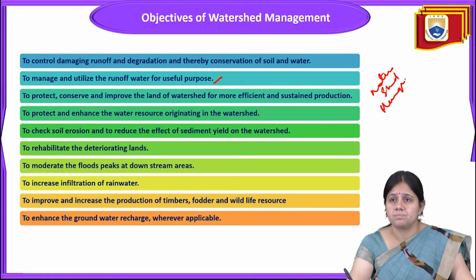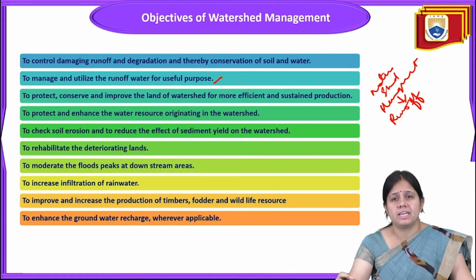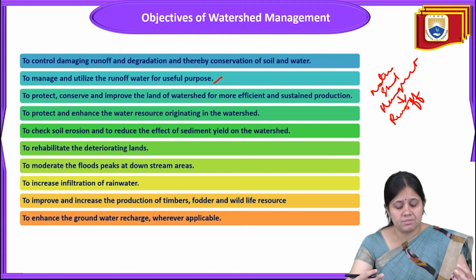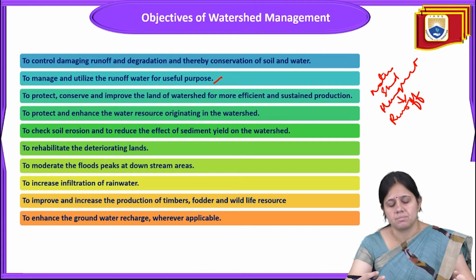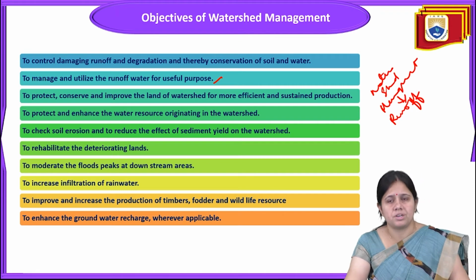Watershed management has many benefits. It will control the surface runoff, and it will manage the runoff water for useful purposes. It will protect, conserve and improve the land of the watershed for more efficient and sustained production. It will protect and enhance the water resources originating in the watershed, and rehabilitate the deteriorating quality of land. And next, it will moderate the flood peaks downstream. It will increase the infiltration of rainwater. In this way, groundwater recharge will happen. So these are the benefits related to watershed management.